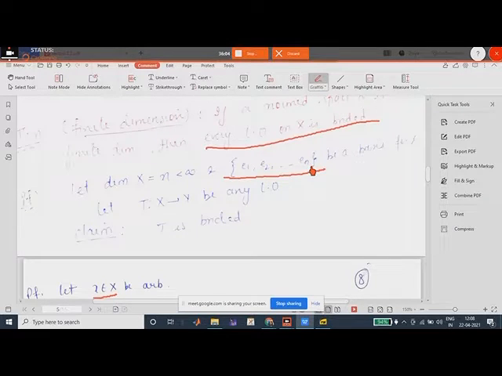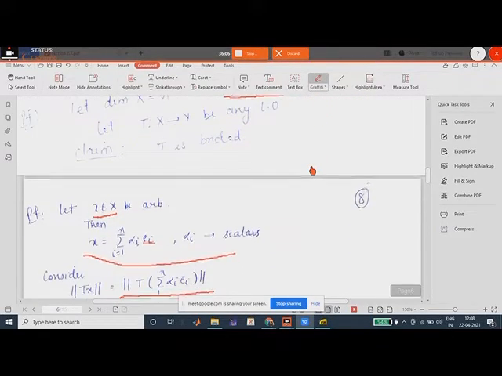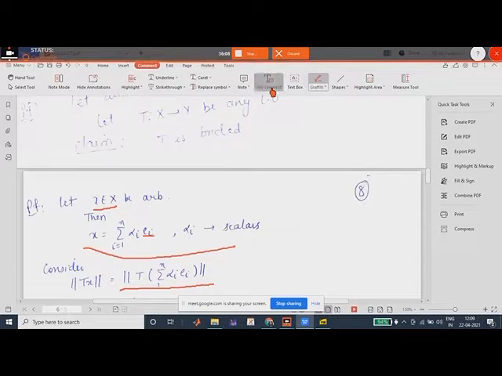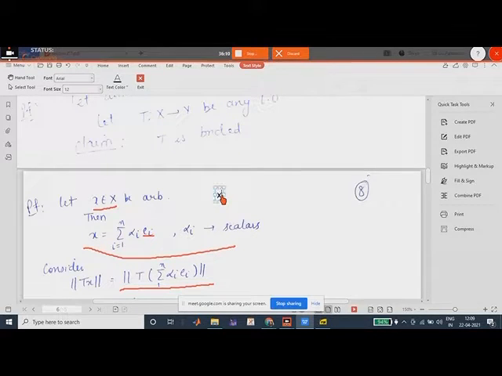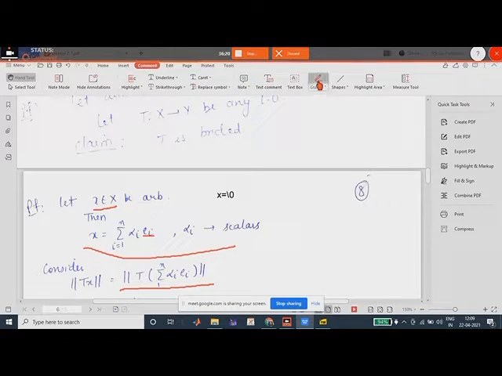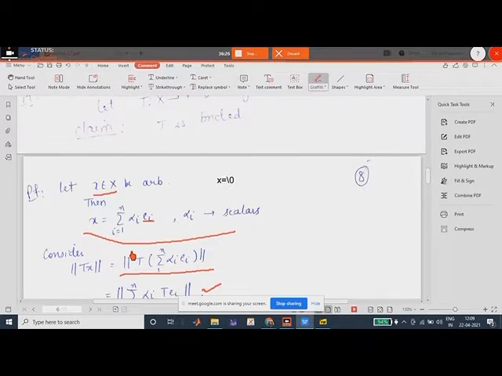e1, e2, ..., en was a basis, and we have taken an x belonging to X, which was arbitrary and non-zero, because for x equal to 0 the condition becomes trivial. So x is not equal to 0. Every x has a non-zero representation in the vector space, because x was non-zero. So that means at least one alpha i is not zero.